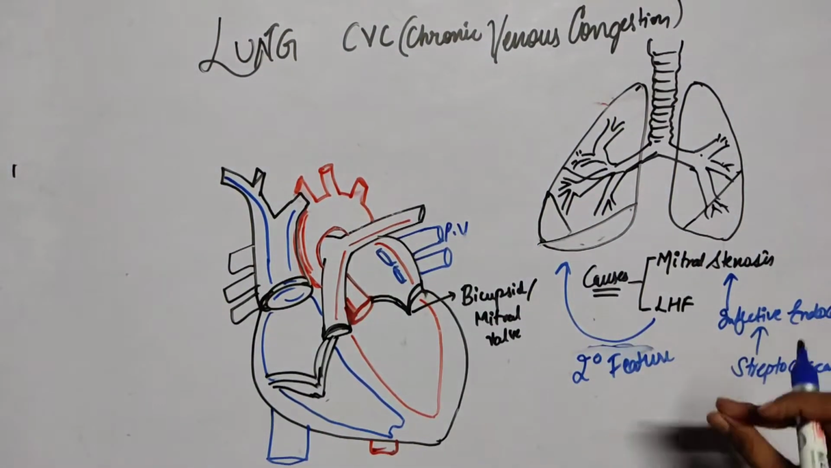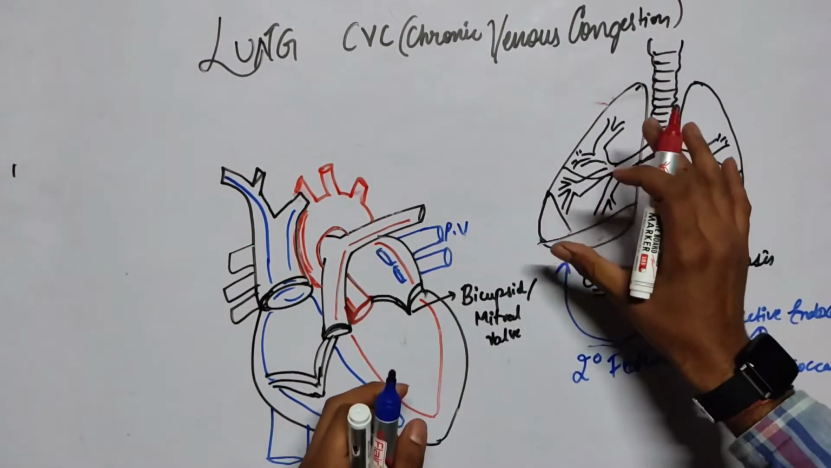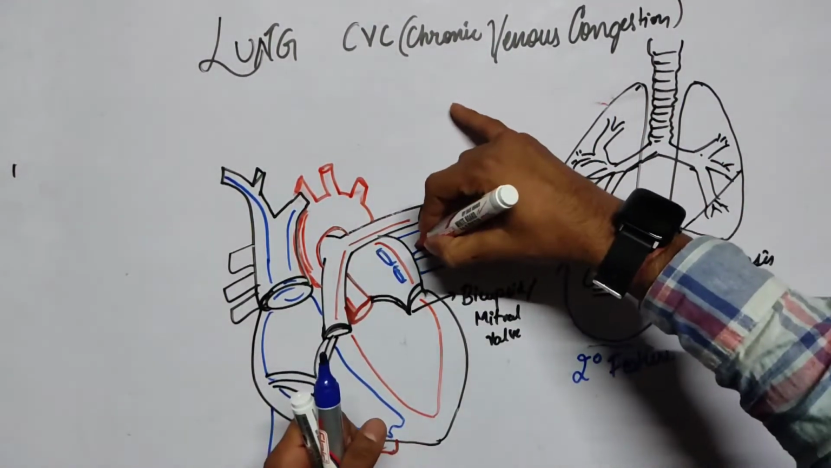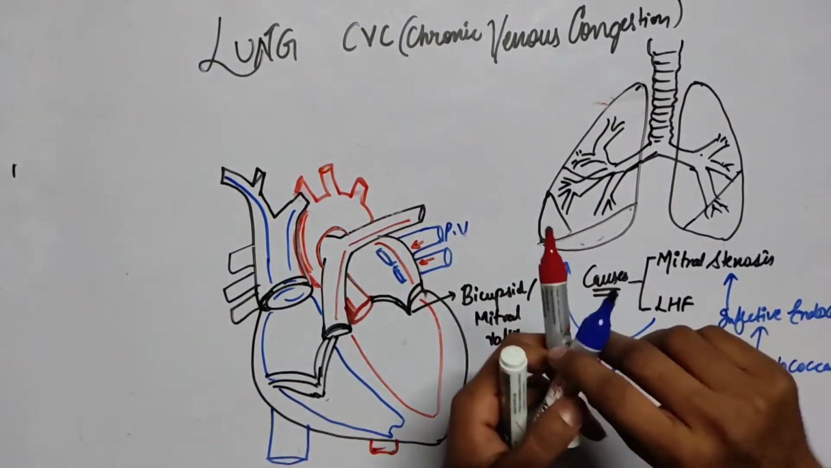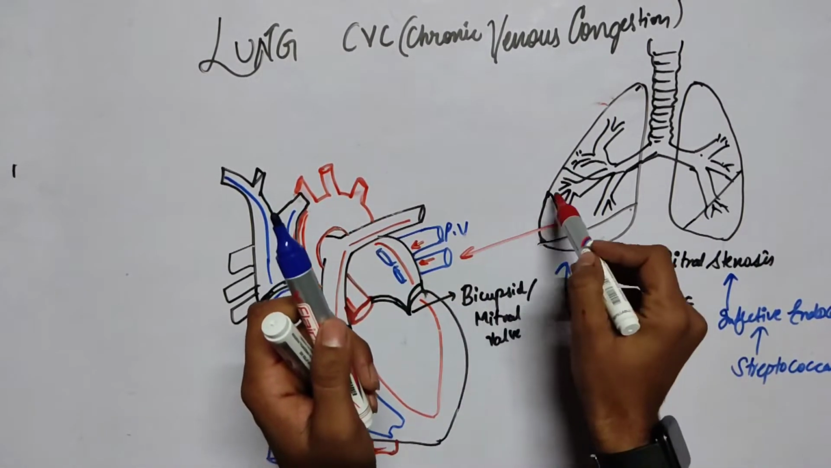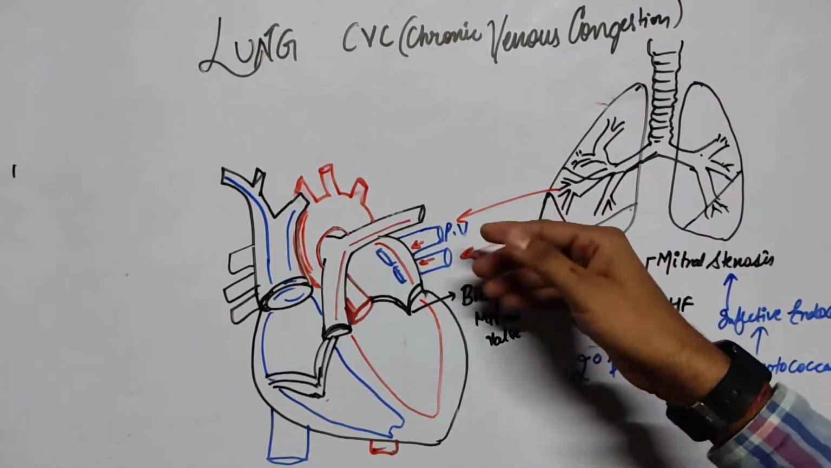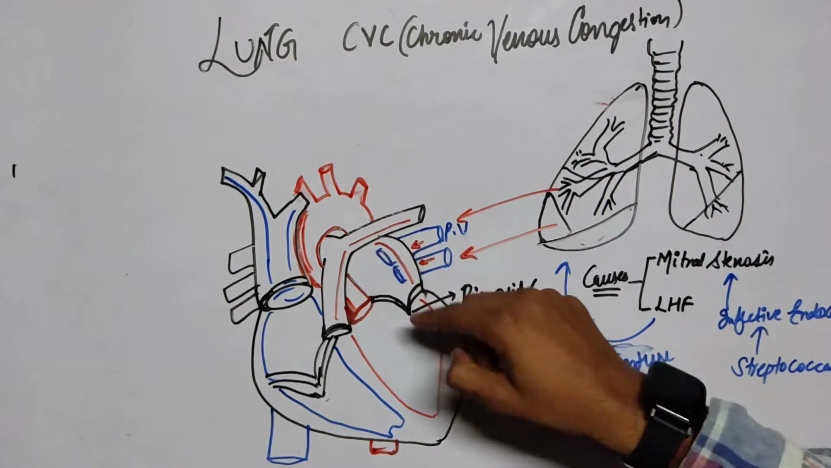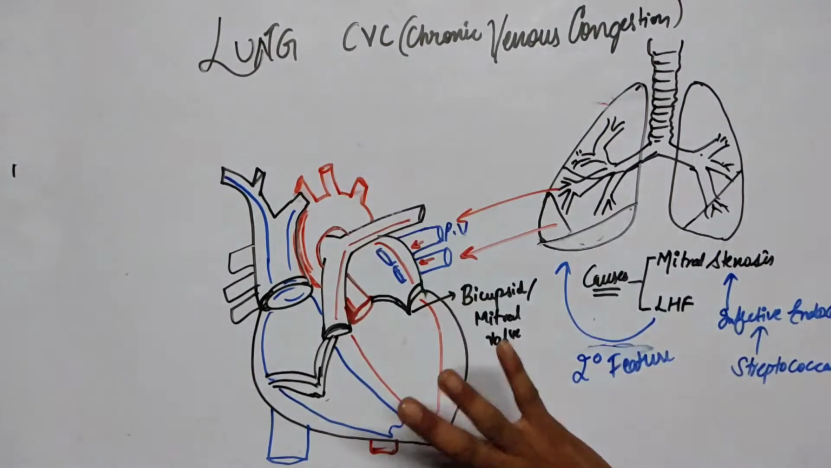So see, this is the pulmonary vein which gets the oxygenated blood from the lung. From the pulmonary vein, the oxygenated blood goes to the left atrium, then the left ventricle, and then to the aorta, and after the aorta it reaches the tissues. This is the normal cycle.